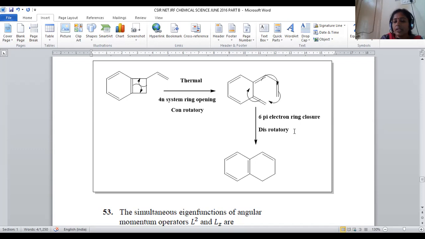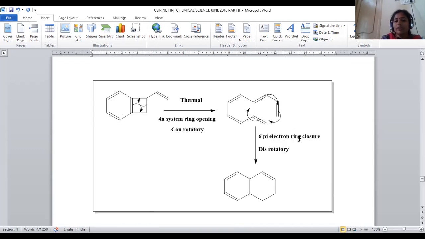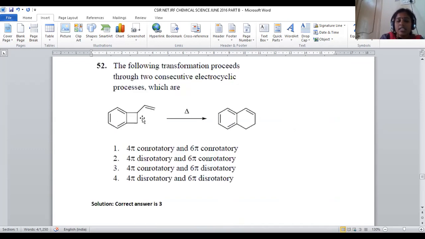Under thermal condition, it will be disrotatory. So in the first transformation, 4 pi conrotatory will be there. In the second transformation, 6 pi disrotatory will be there. For question number 52, option number 3 will be the correct answer.